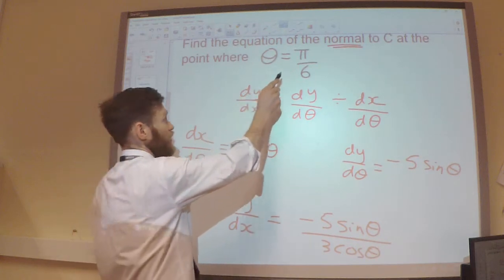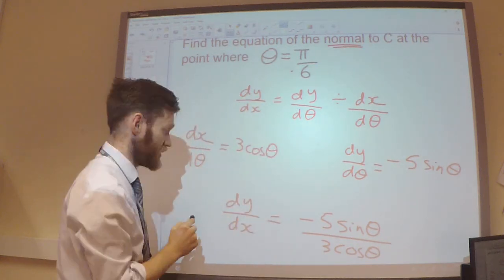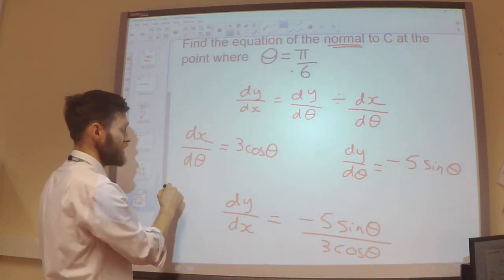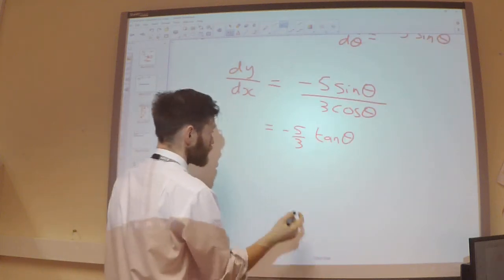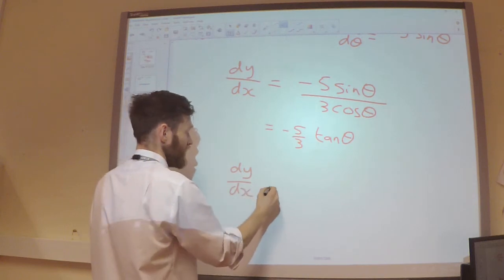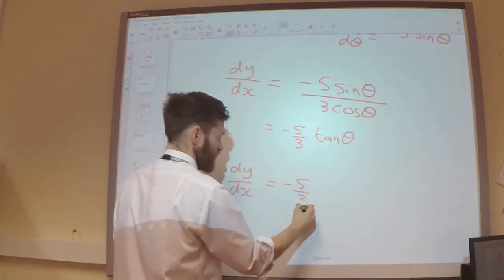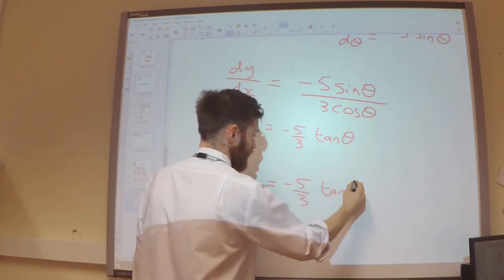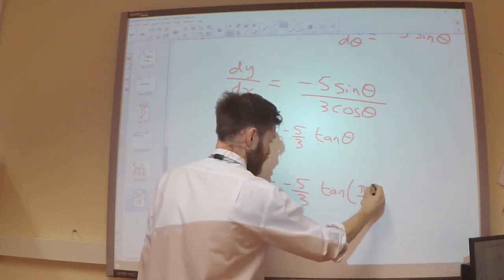I wanted to know the normal at that point. So theta is pi over 6. So if I work that out now, dy by dx is going to be minus 5 over 3 multiplied by tan pi over 6.